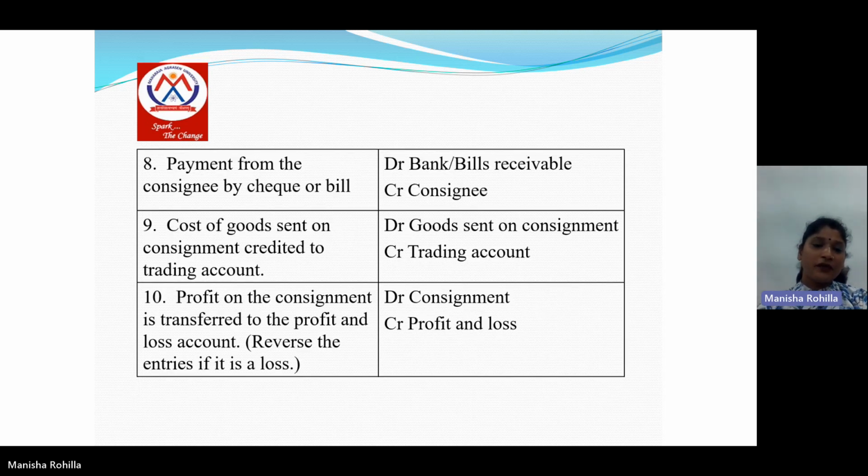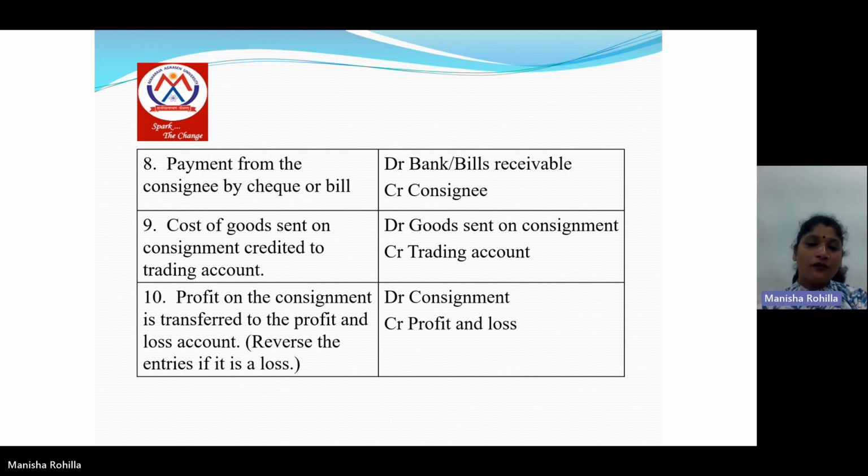Next is payment from the consignee by cheque or bill. At the end, when the consignee remits the balance amount to the consignor, the entry will be bank account debit, bills receivable account debit to consignee account. Next entry is for the transfer of the balance of goods sent on consignment to the trading account. Then the entry will be goods sent on consignment account debit to trading account.